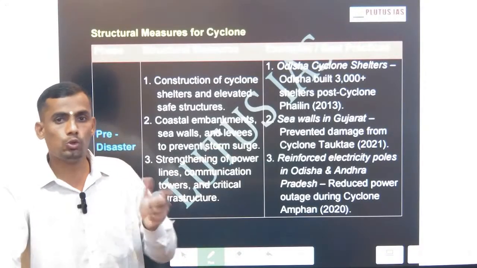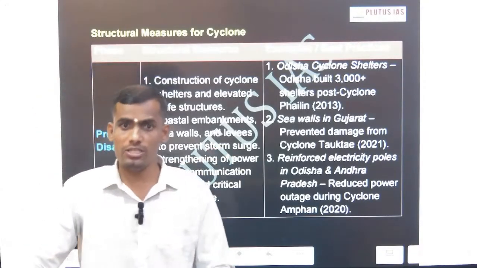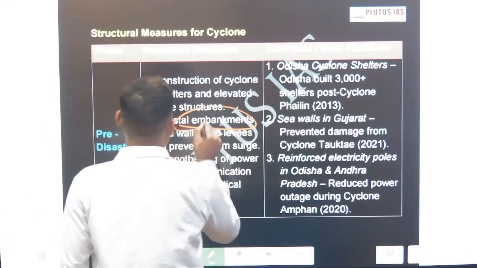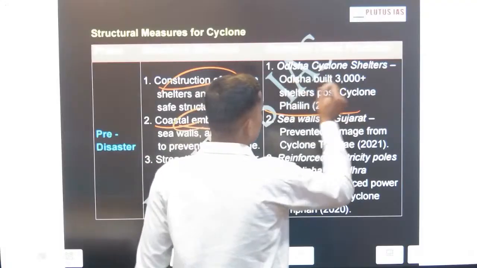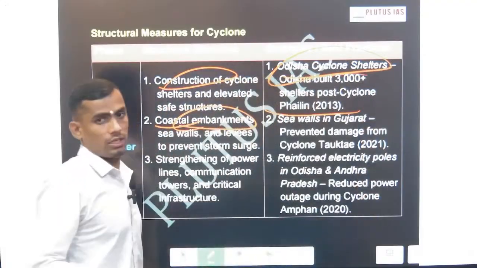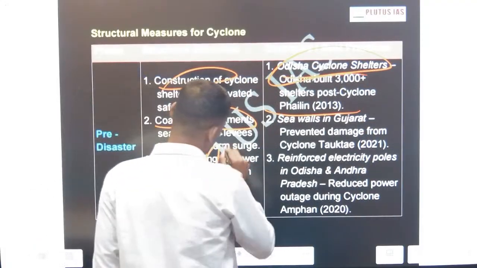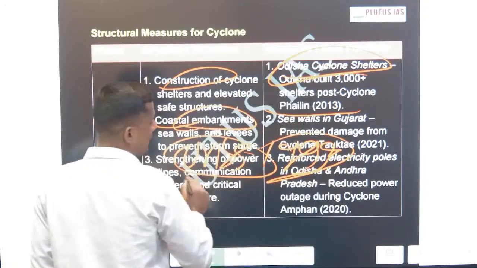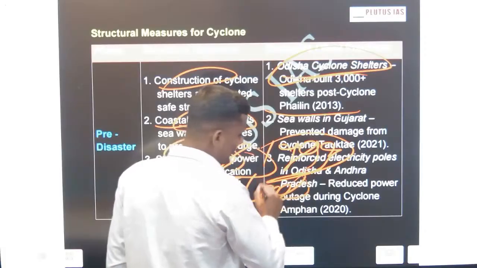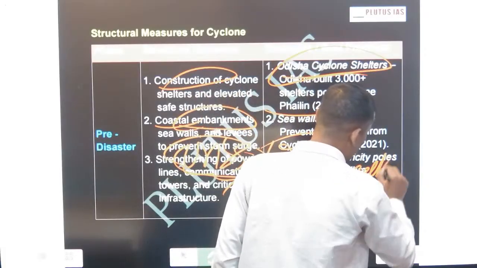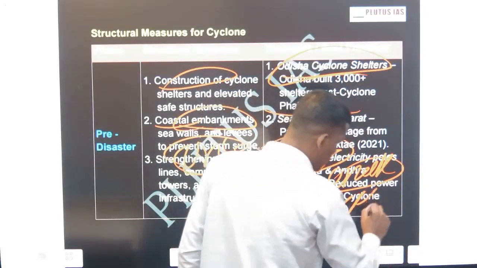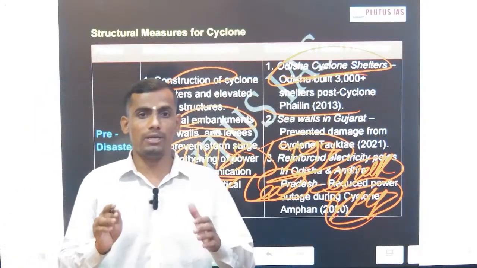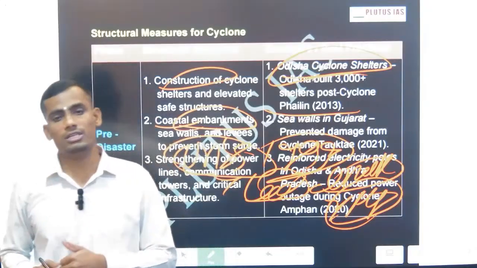All these are measures taken by the Government of India at the domestic level. There are two kinds of measures: structural measures, which include the embankment first. Do mention the example of Odisha cyclone shelters. Odisha's 1990 cyclone crisis caused severe damage, not only to physical property but also human loss. This led Odisha to prepare properly for upcoming cyclones, because prevention is better than cure.